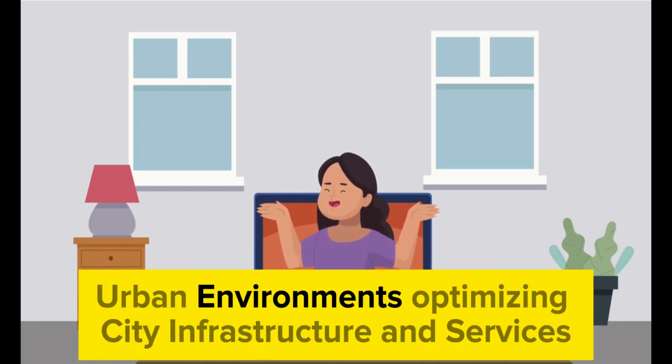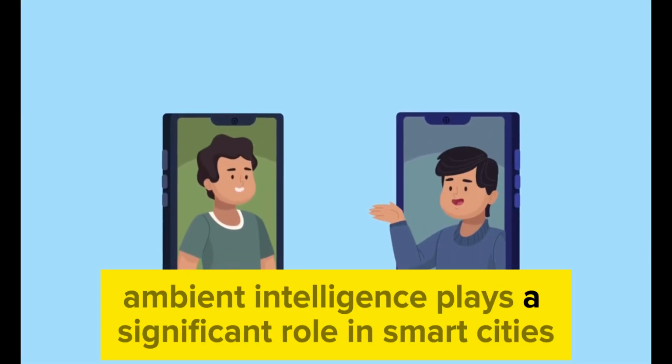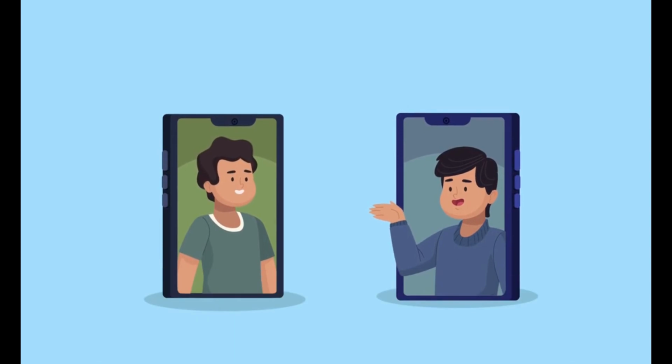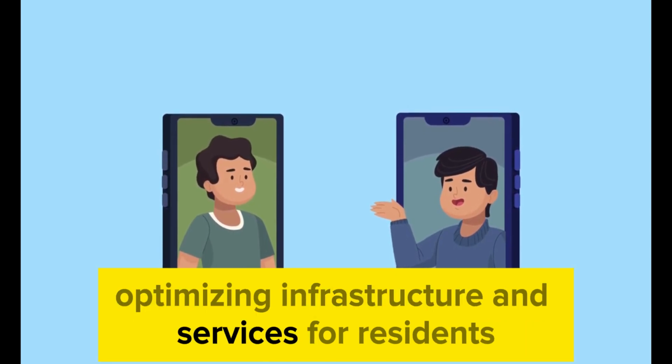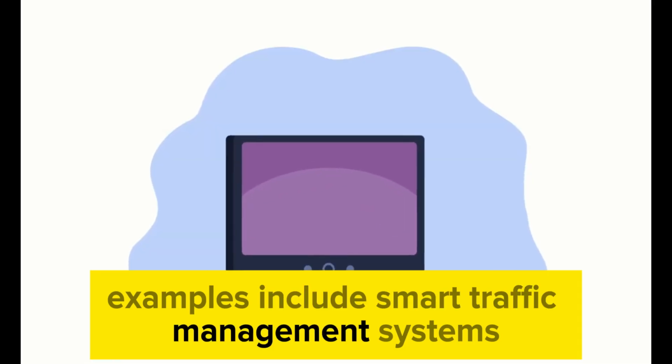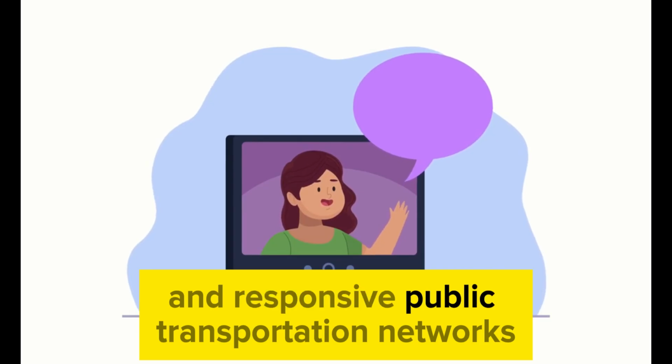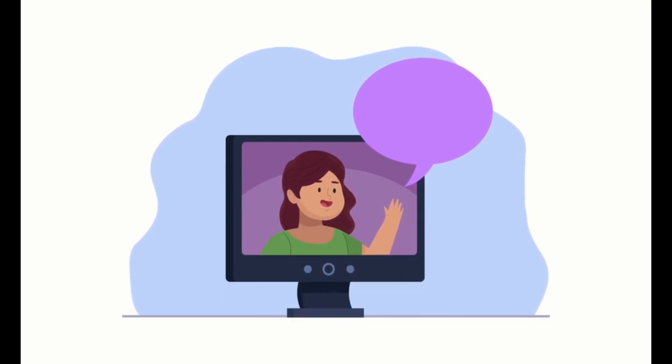Urban environments. Optimizing city infrastructure and services. Ambient intelligence plays a significant role in smart cities, optimizing infrastructure and services for residents. Examples include smart traffic management systems, energy-efficient buildings, and responsive public transportation networks.